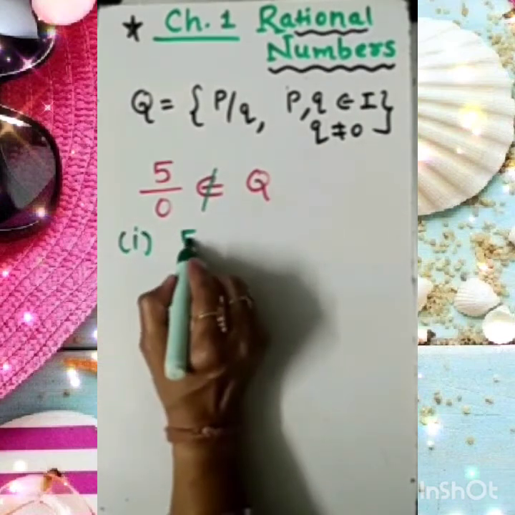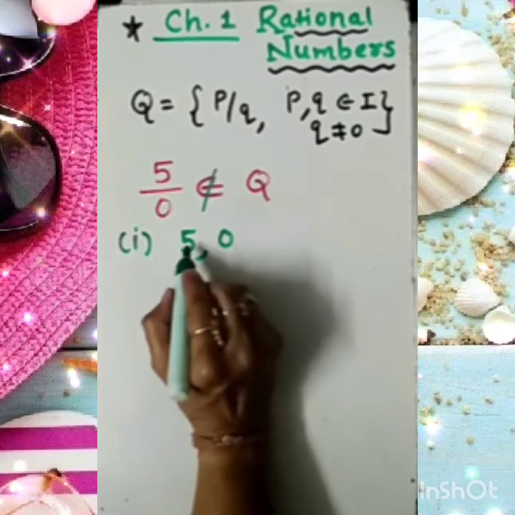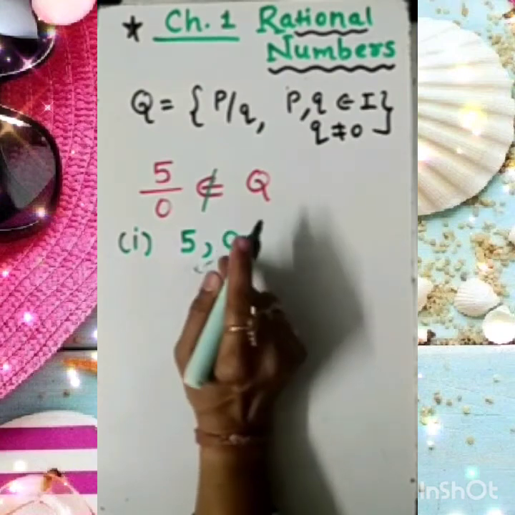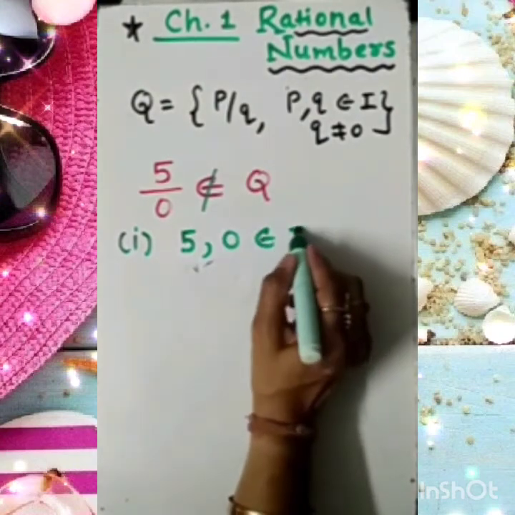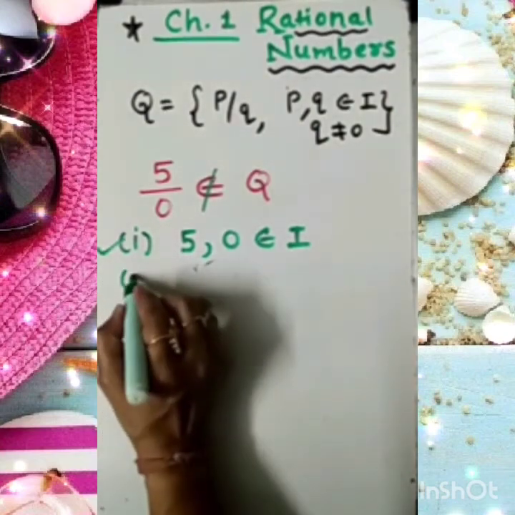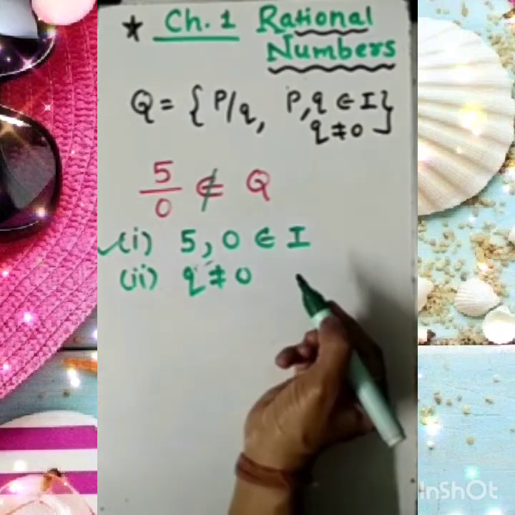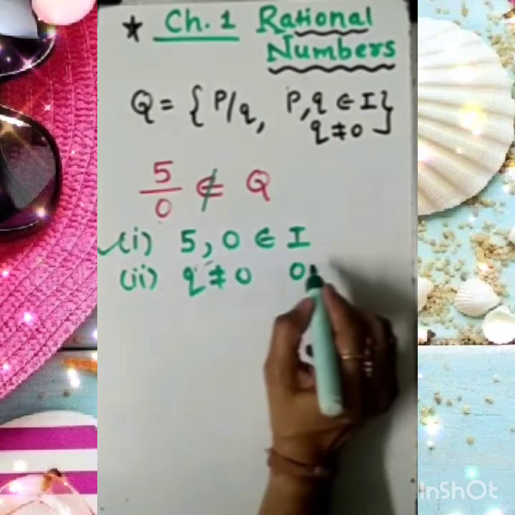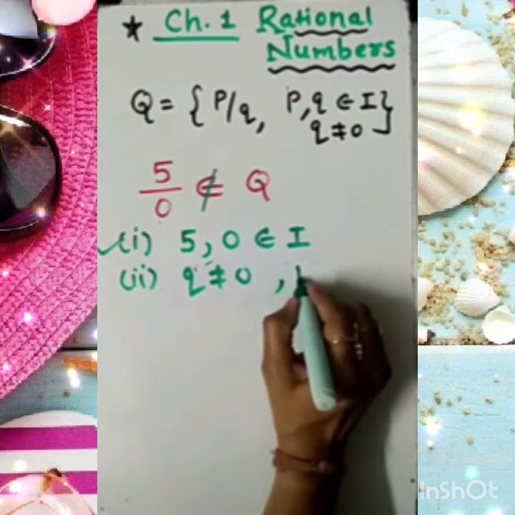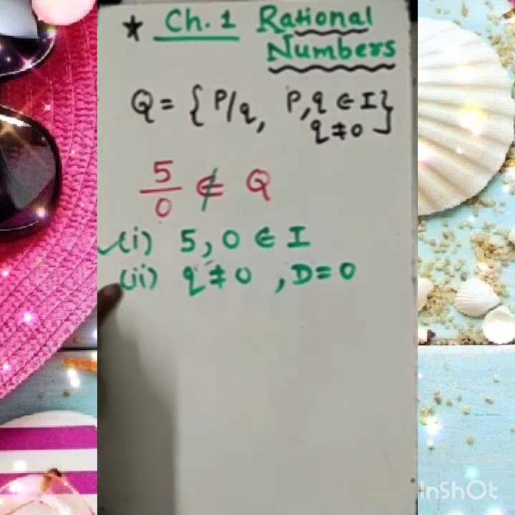Which first condition? 5 numerator, 0 denominator, both belong to I. That is the first condition, it is satisfied. But the second condition is that the denominator is not equal to 0. But here you can see 0 is there. Here the denominator we are given is 0. So it doesn't satisfy the second condition.